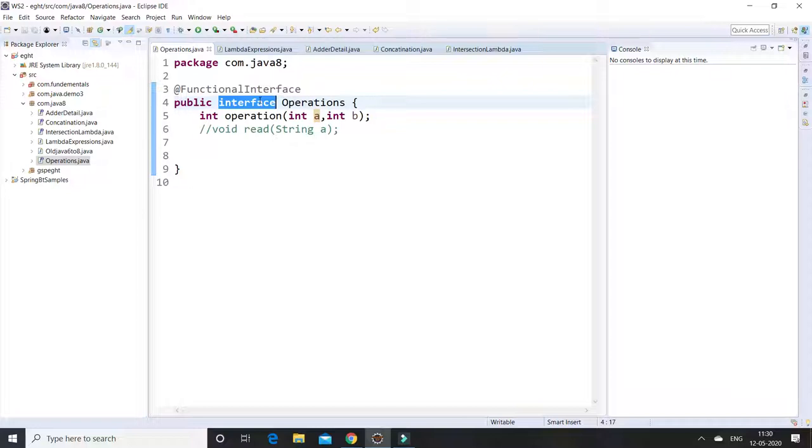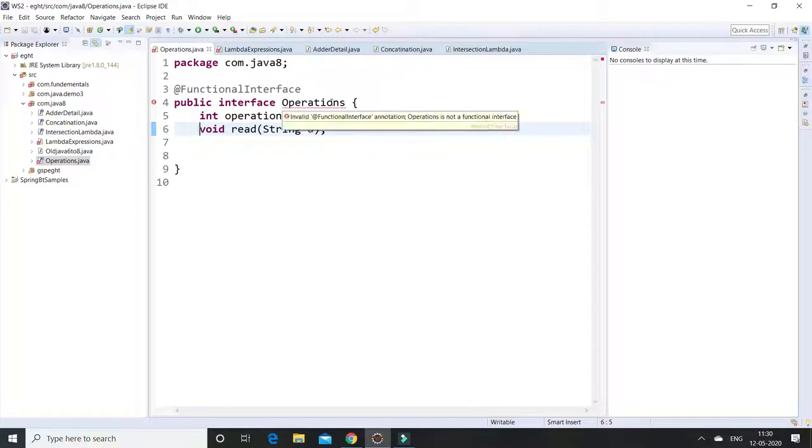It doesn't have two abstract methods. Suppose I am adding another method at the interface level. It is showing a compilation error. Let me see. It is showing invalid functional interface annotation. Operation is not a functional interface, it says. It is saying that it's not a functional interface because you have to remove either the operation method or the read method. Then only it will be considered a functional interface.